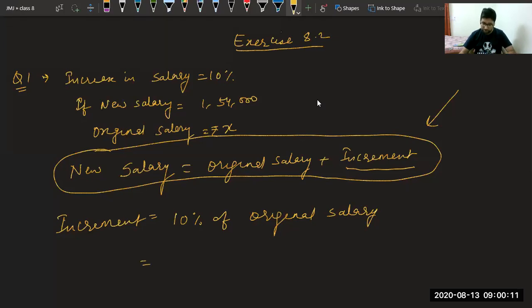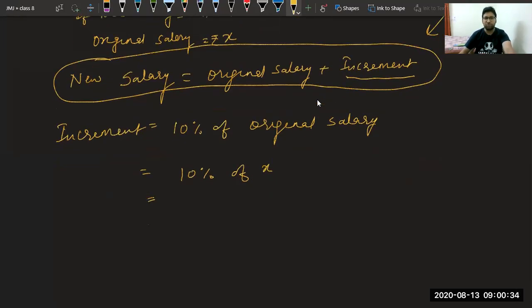Class, please answer. What is the original salary? Yes, it is X. So 10% of X is the increment value. Let us find this. Don't ever get afraid of X because now you have 2-3 years of experience with X. So 10 upon 100 multiplied with X. 0 and 0 cancel out. We will get X upon 10. This is the value.